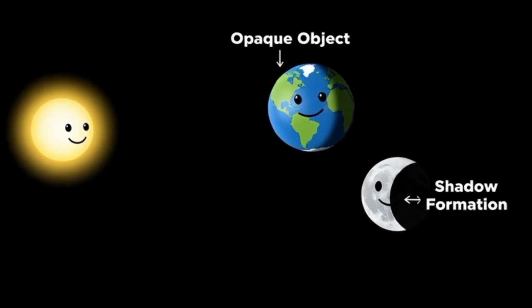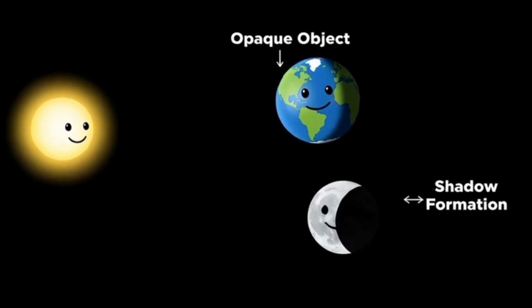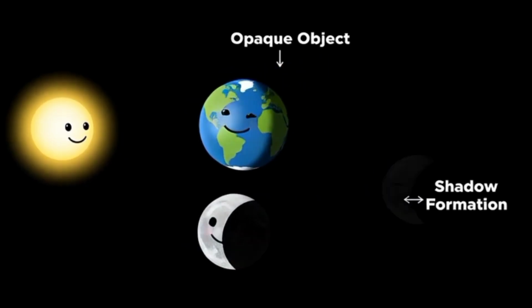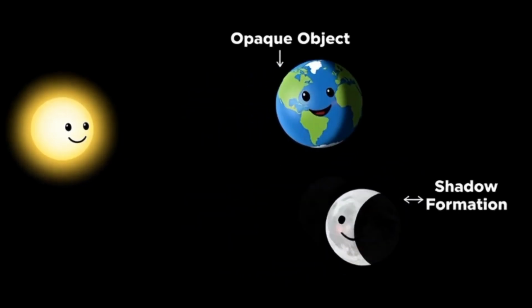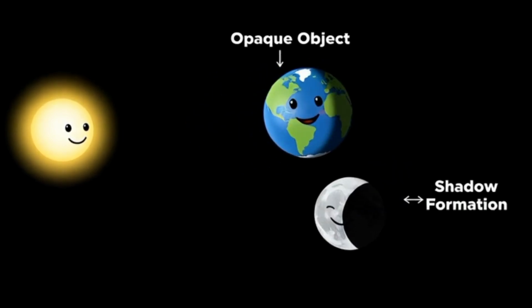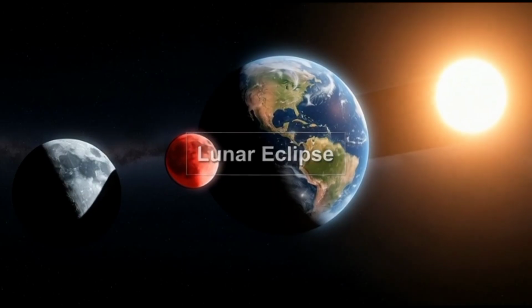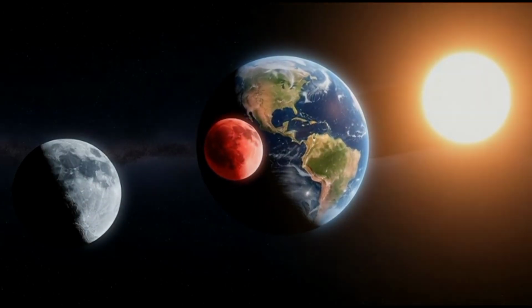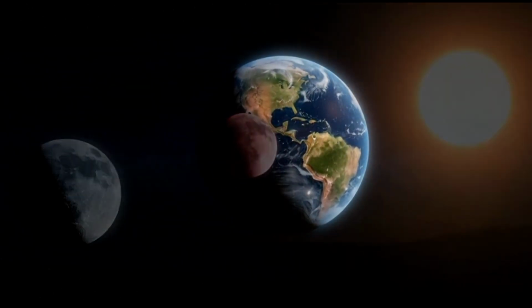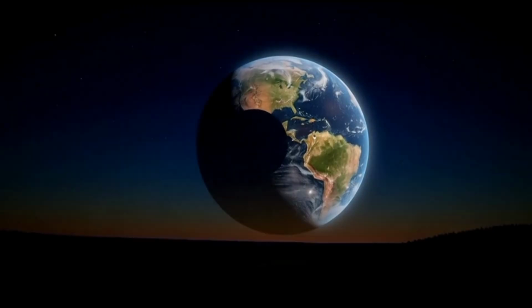An opaque object is one through which light cannot pass. When light falls on an opaque object, its shadow is formed. The Earth and the Moon are opaque objects. When the sun's light falls on the Earth and the Moon, their shadows are formed and they play hide and seek. Eclipses are nothing but the shadows of the Earth and the Moon.